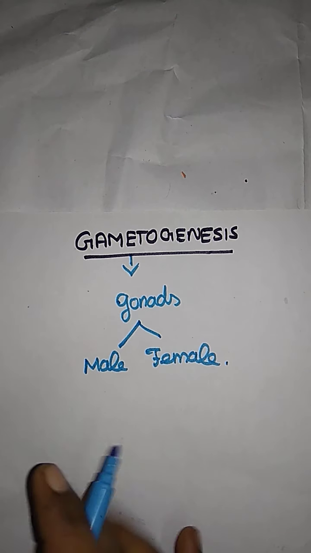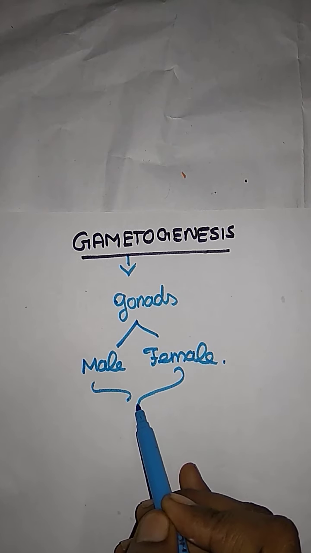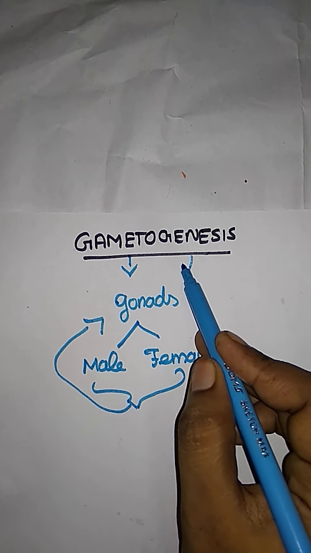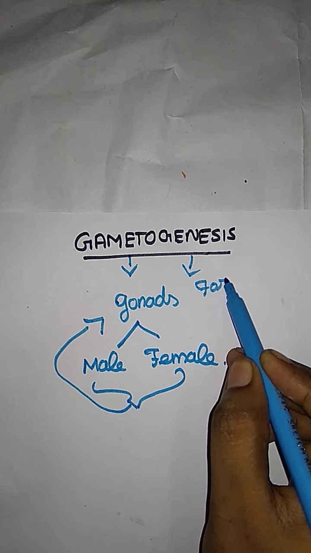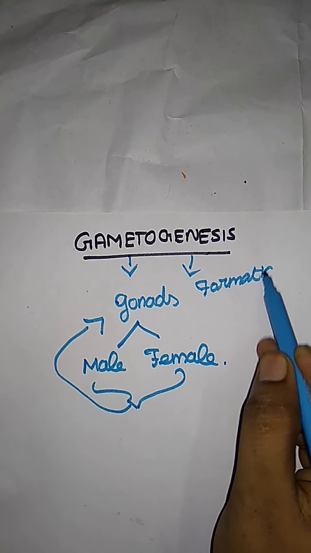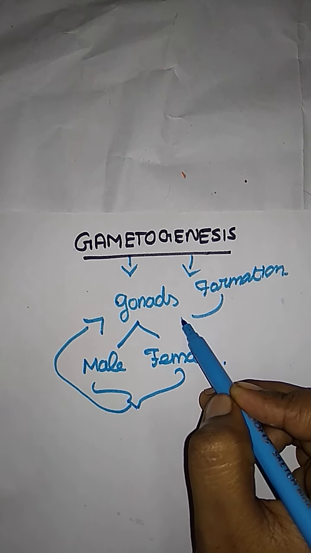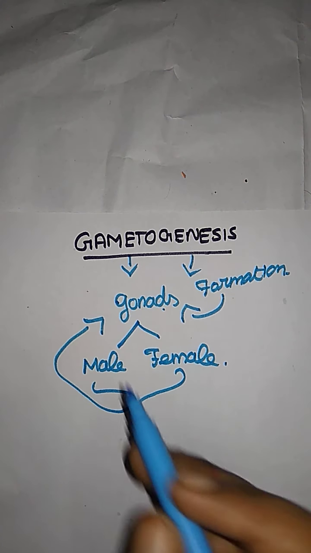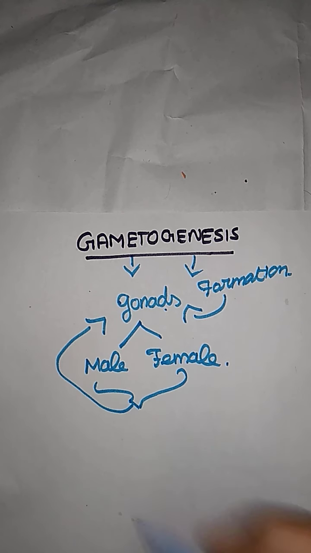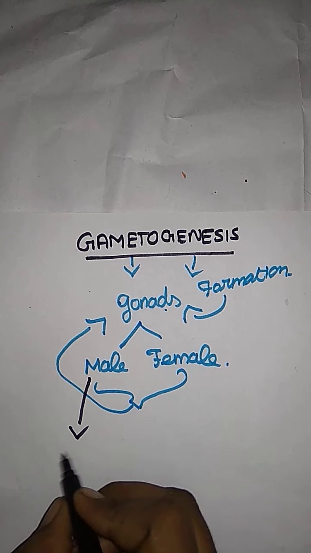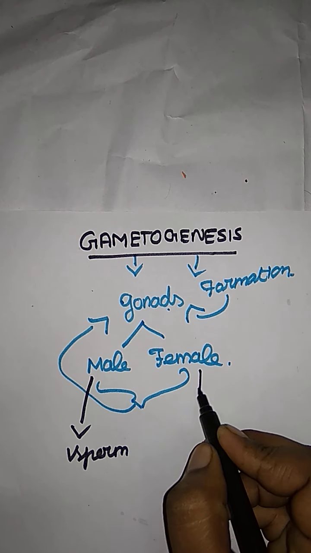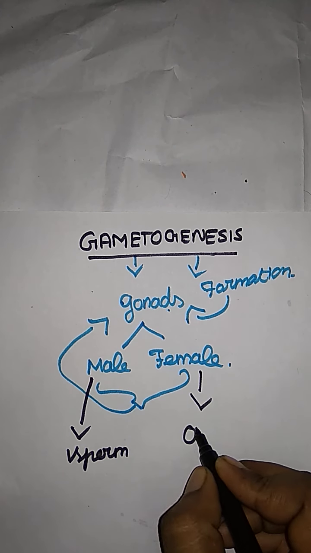Male and female gametes. Here, genesis means formation. So, formation of gametes in the gonads, the male and female sex organs. For a male we say sperm, and for a female we say ovum.